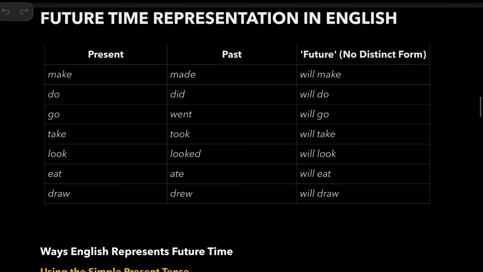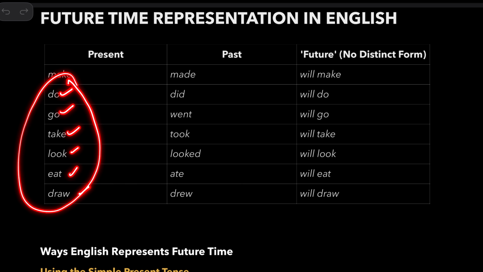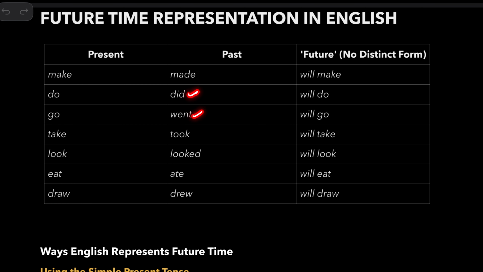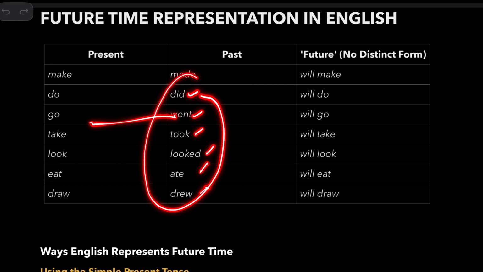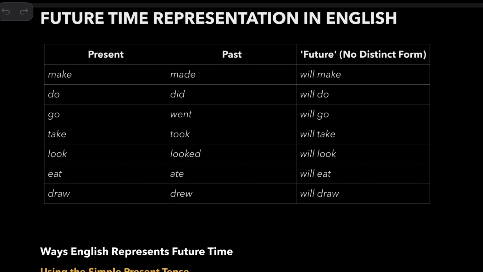Now, look at this: do, go, take, look, eat. These are all present simple forms of the verbs. Did, went, took, looked, ate, drew. These are all past simple forms of the respective present simple forms. So you don't have something like that for the future.